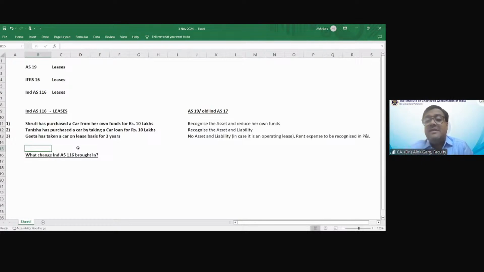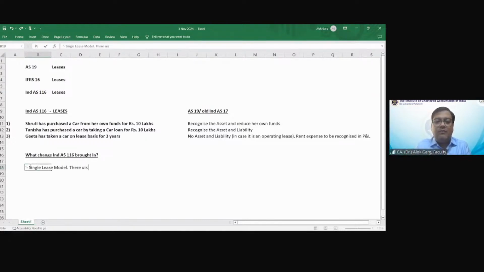So it means Ind AS 116 only talks about finance lease accounting, meaning what we used to do in finance lease: finance lease asset, finance lease liability. So what change did Ind AS 116 bring in? Ind AS 116 brought in the single lease model.